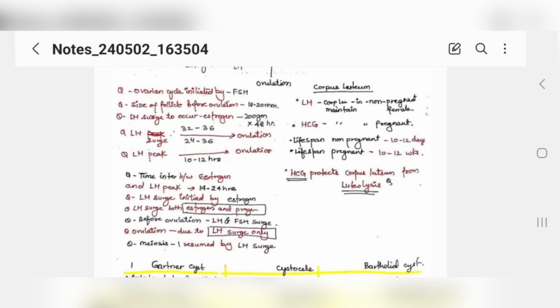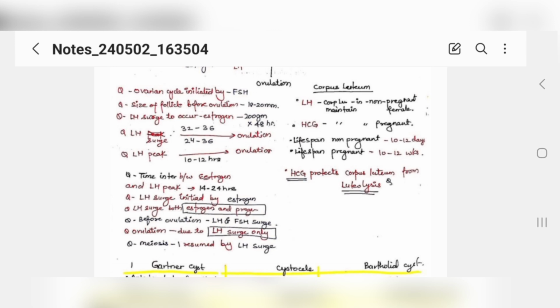But in a pregnant female, what happens? This corpus luteum doesn't degenerate, right? So it stays for 10 to 12 weeks instead of 10 to 12 days, and this will form progesterone and your HCG hormone, which is important for the embryo. Okay. And after these 10 to 12 weeks, your placenta will be formed, so there will be a corpus luteum to placenta transfer, that now the placenta will be producing this HCG hormone for the embryo, and this corpus luteum will degenerate. This is the basic thing.